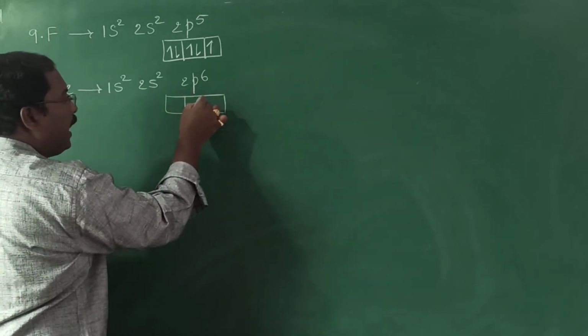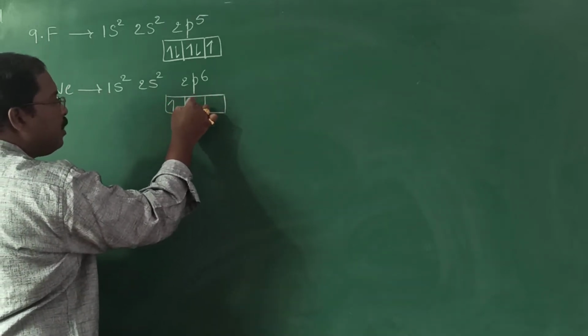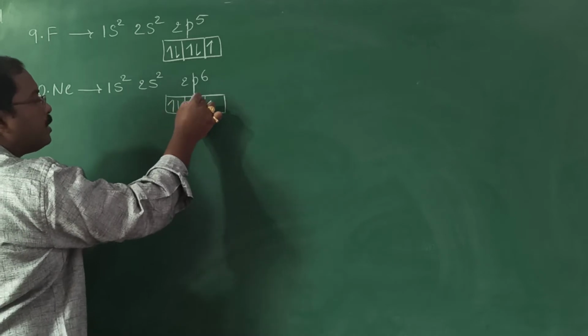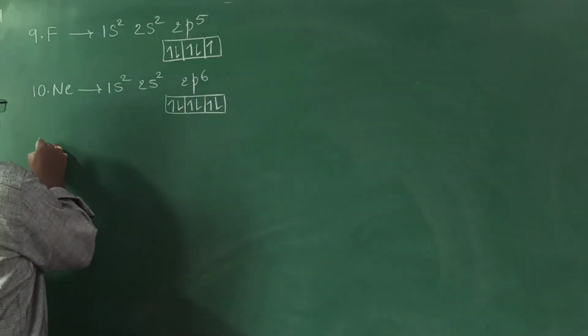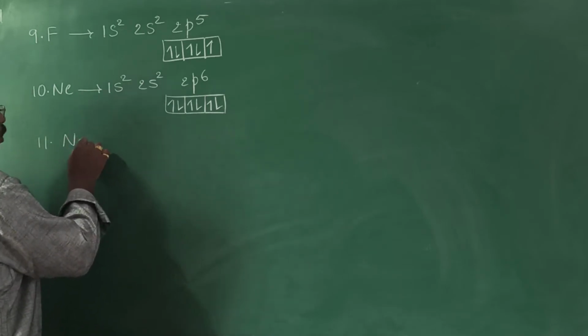Anyway, p orbital can accommodate 6 electrons. So now I am going to fill the orbitals with the electrons. Okay. Now coming to the next element, sodium.